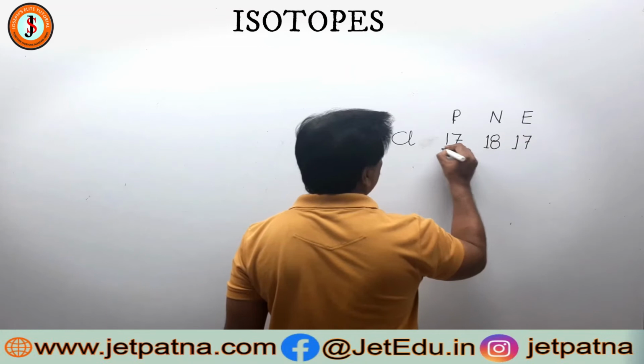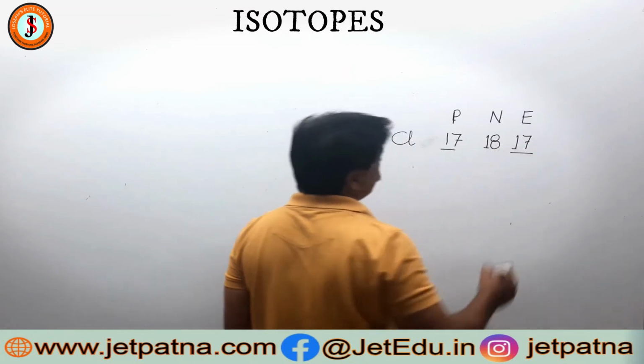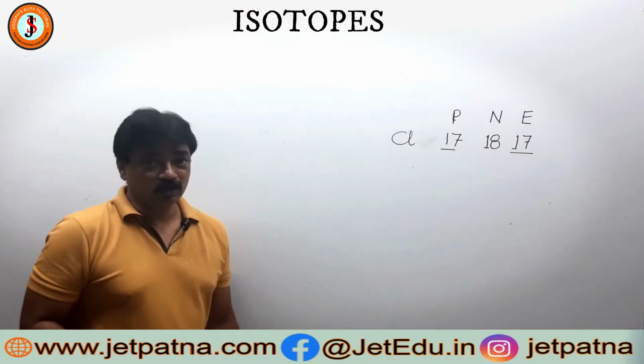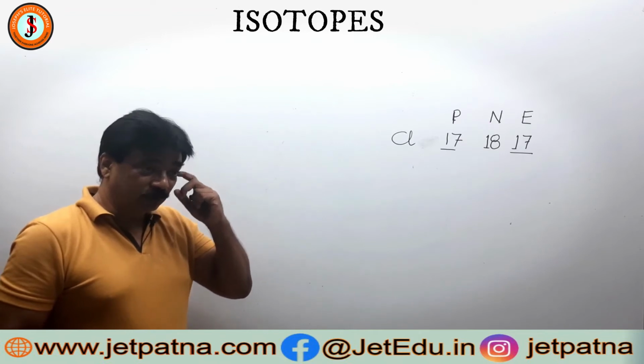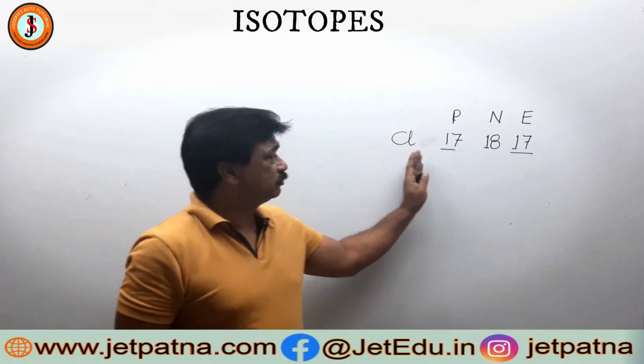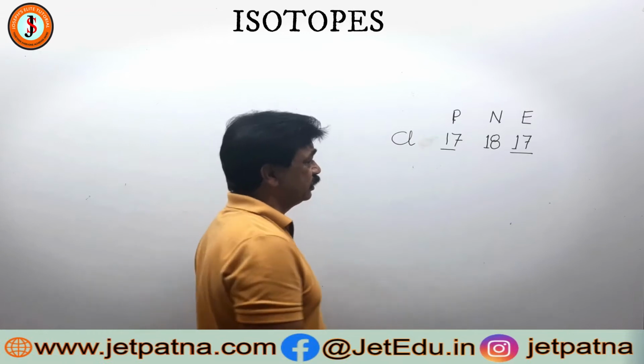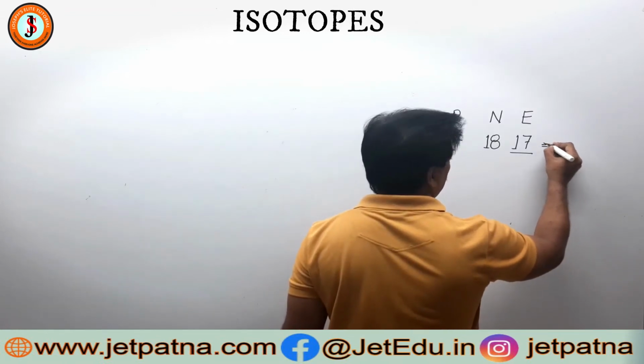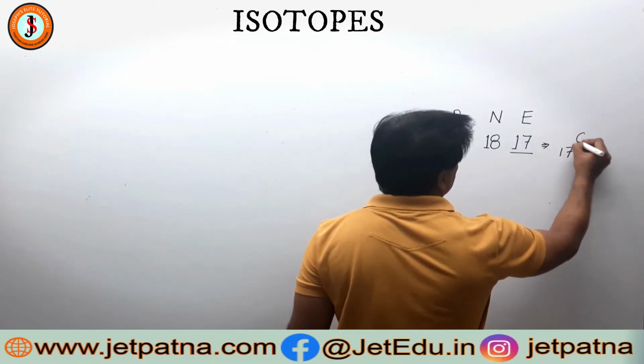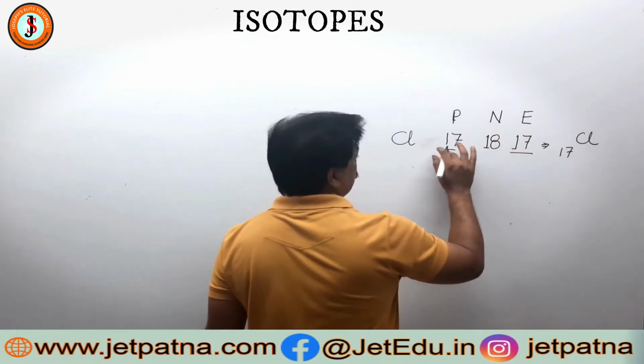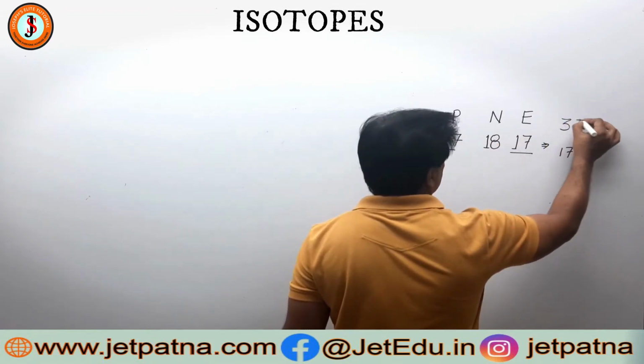Whatever be the number of protons, that will be the number of electrons in the chlorine atom. However, it has been found that 75% of chlorine atoms are like this. Therefore, the symbol of the chlorine atom will be 17Cl, with neutron plus proton being 35.